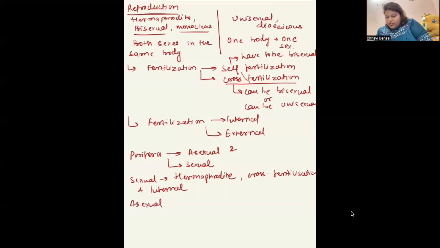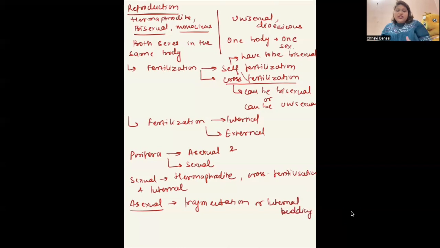This is really interesting. You might have heard about the budding process, right? The bud formation. In general, as we have discussed so far, budding takes place outside the body. Here, the bud formation takes place inside the body of the organism. It is an internal bud. Okay, so asexual reproduction takes place either by fragmentation or internal budding. This internal bud is called gemmule.